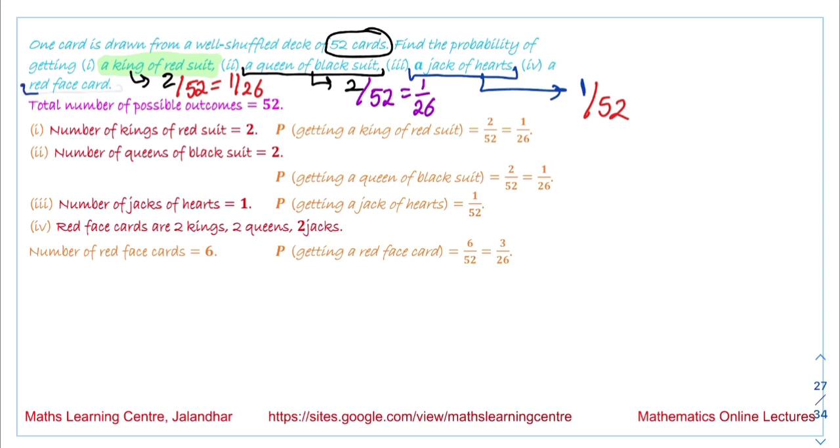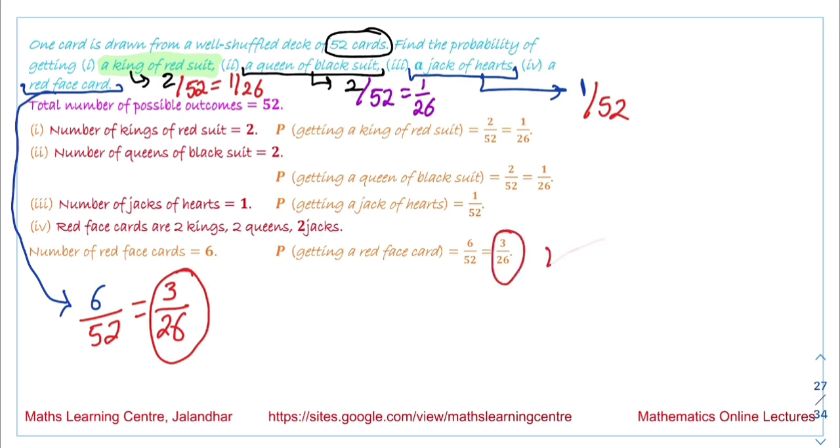And the last part is a red face card. If we look at the cards, the total number of face cards is 12. Half of them are red and half of them are of black suit. So red face cards are 6 in number, and the total number of possible outcomes is 52. So the probability we get is 3 by 26. These are the probabilities in these cases.